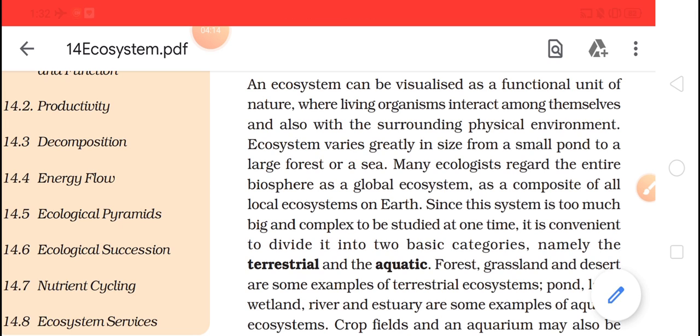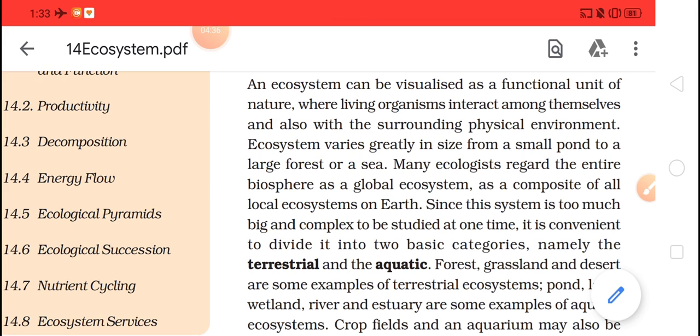Which are these abiotic factors, you must be thinking? These abiotic factors are temperature, followed by water, then light and soil. These are your main abiotic factors.